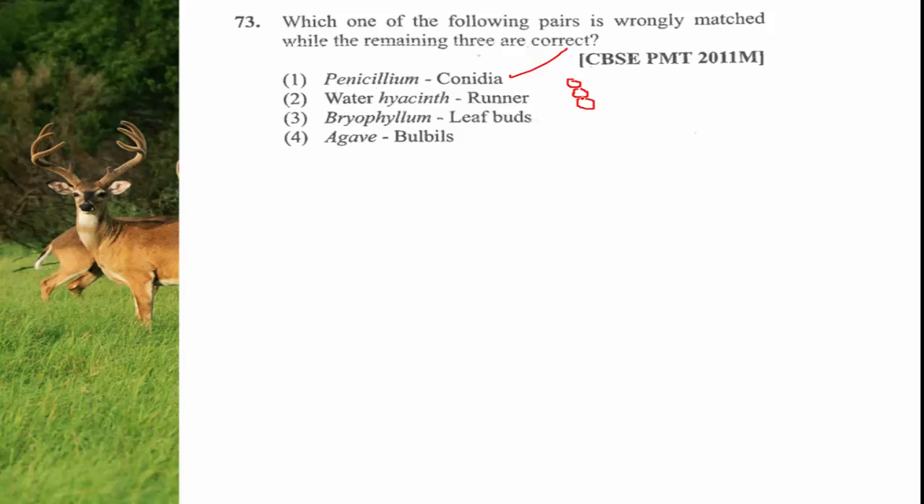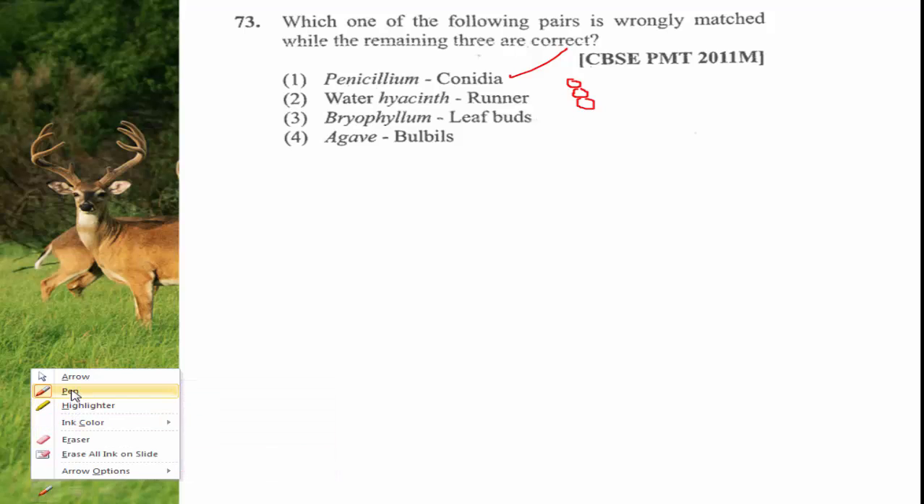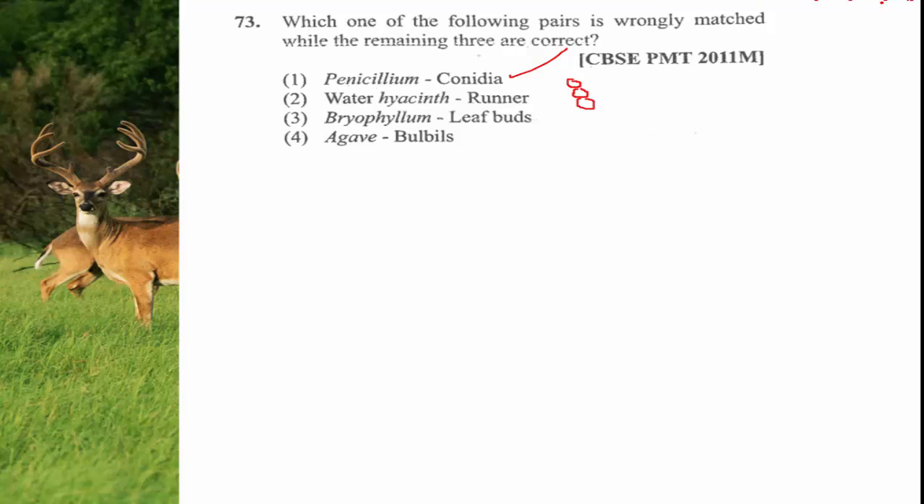Then second one is water hyacinth, and along with this one the given part is runner. Whether it is right or wrong, I will explain later. Third one, Bryophyllum. Bryophyllum is also an angiosperm having very thick leaves. Succulent plant, its leaves are very thick, and in case of Bryophyllum, the asexual reproductive part is leaf buds.